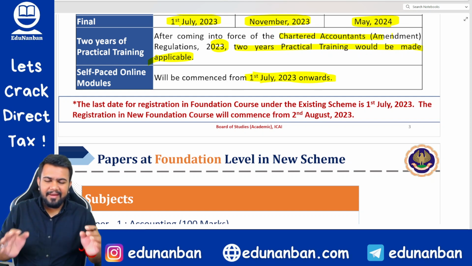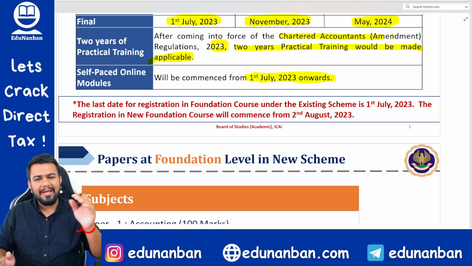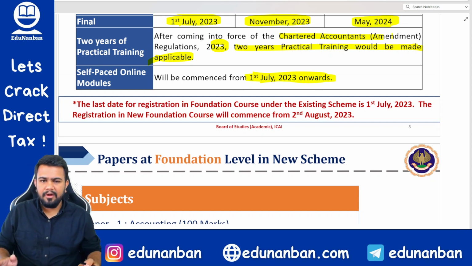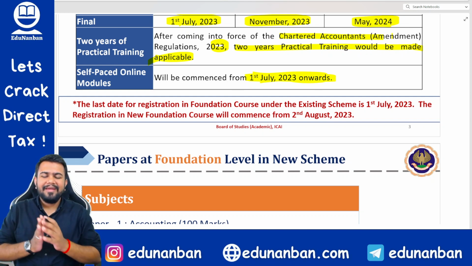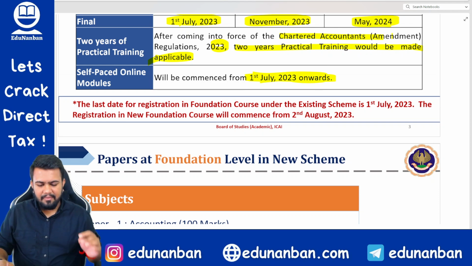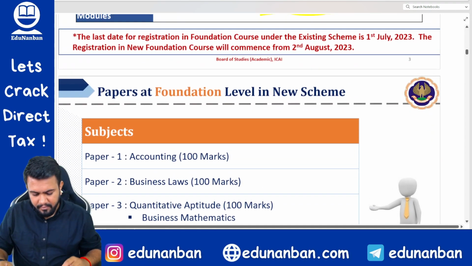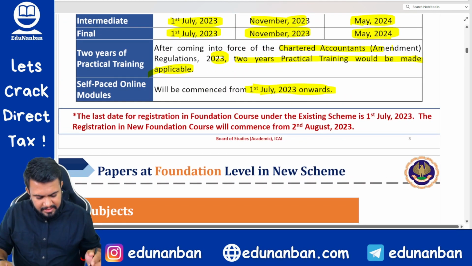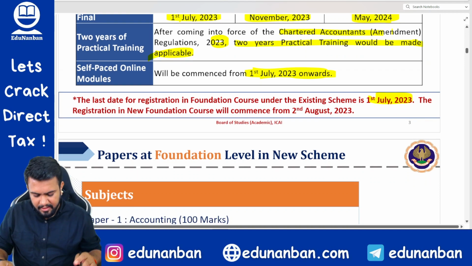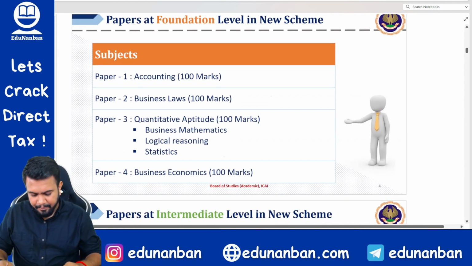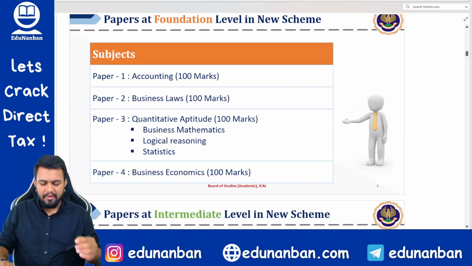I am not fully aware if the self-paced online modules have been updated in the self-service portal or not. But the syllabus has been released. Let us see when we can start learning from the self-paced online modules in the new scheme. So the last date for foundation registration is 1st of July, which is already gone, which I discussed already. Now coming to the subjects at the foundation level.